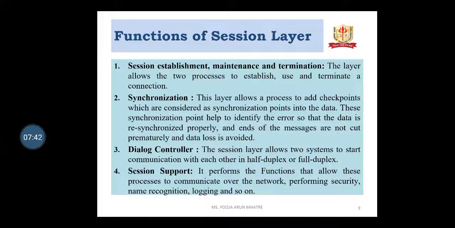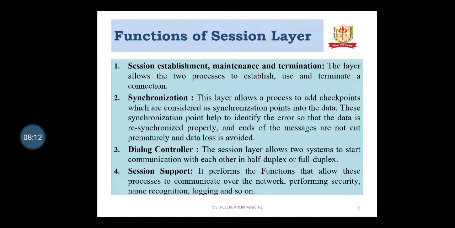Second one is synchronization. This layer allows a process to add checkpoints, which are considered synchronization points, into the data. This synchronization point helps to identify errors so that the data is resynchronized properly, the ends of a message are not cut prematurely, and data loss is avoided.